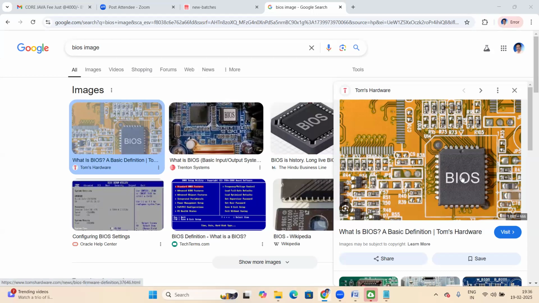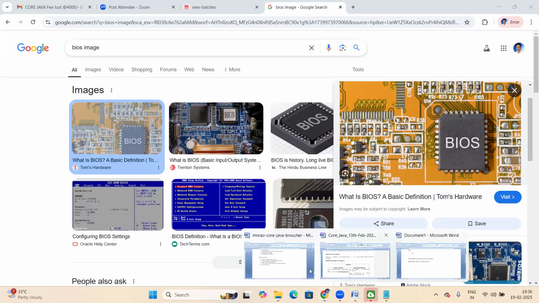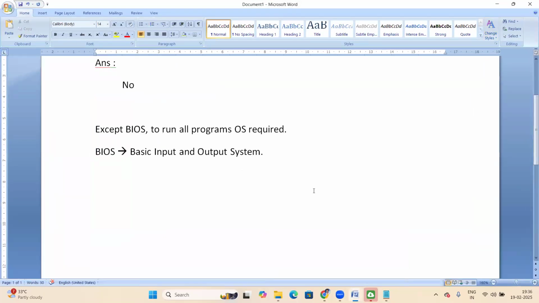So what's the task of this BIOS? When you power on your system, first of all, power goes to this BIOS chip. The chip code is a hardware program. BIOS is a hardware program.